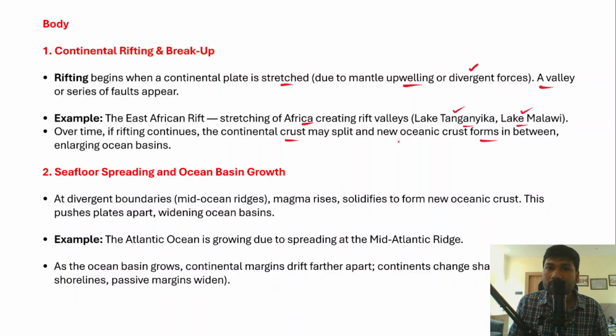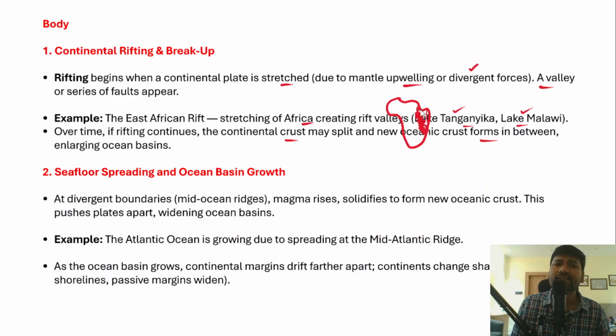Now you can observe this continental rifting that has been taking place in the African continent across Somalia. So in all those areas, this rifting has been taking place, and eventually it is believed that it will separate from the African continent, right? So there will be new oceanic crust that will be formed in this area.